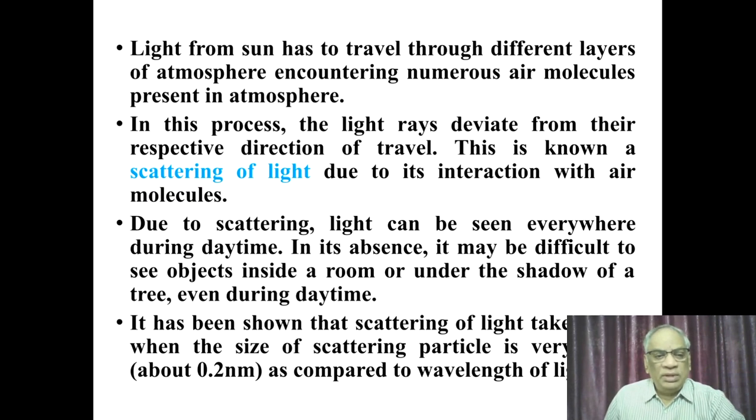in such places. It has been demonstrated that scattering of light takes place when the size of the scattering particle is very small as compared to the wavelength of light rays, because the wavelength of light rays in the visible range starts from around 4000 angstroms. So the particle should be less than, around 2000 angstrom units or 0.2 nanometers.